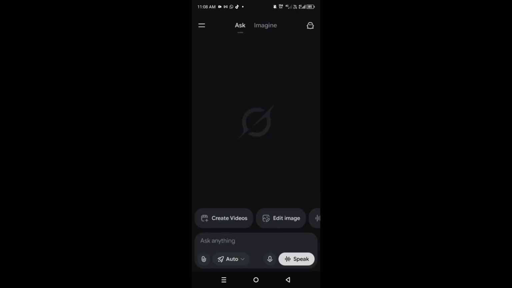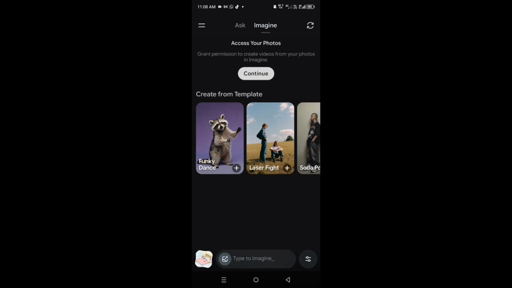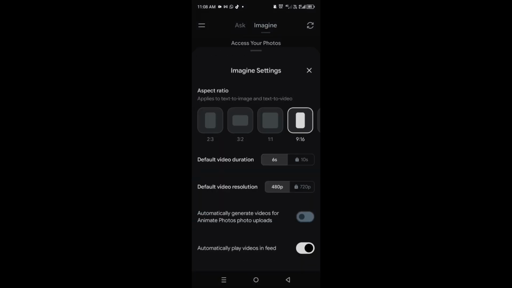Now we are going to be creating the videos for these AI fruit and vegetable videos. We are going to be using Grok AI to generate our videos. So in Grok AI, click on create video. Once you click on create video, click on this menu at the bottom right. Then make sure that you choose the aspect ratio that you want. For me, it's 9:16, and also make sure that the button that automatically generates video once you upload it is turned off, like you have seen on the screen.